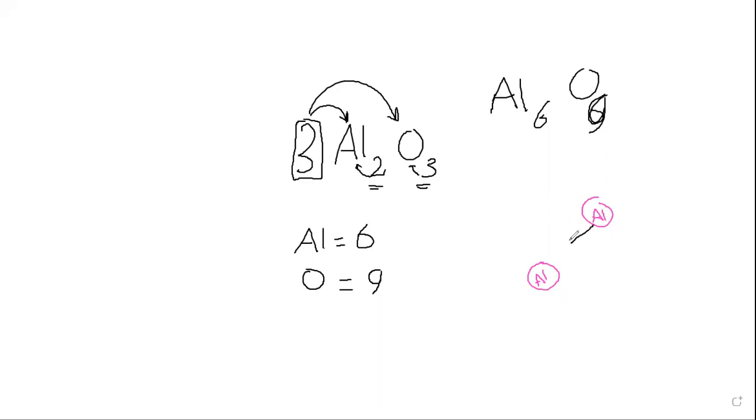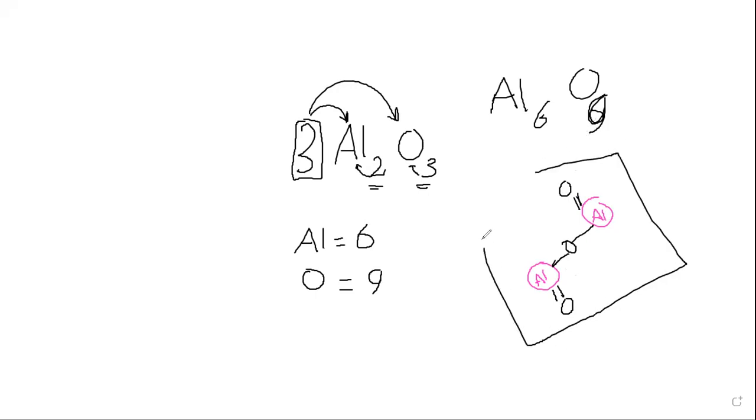That's one O between these, and each one is holding another O. So that's how the compound is. That is the unit. So this 3 means we have 3 of these.